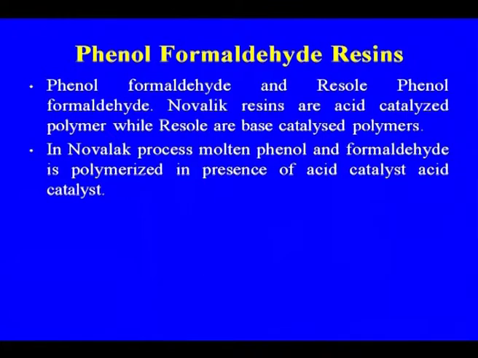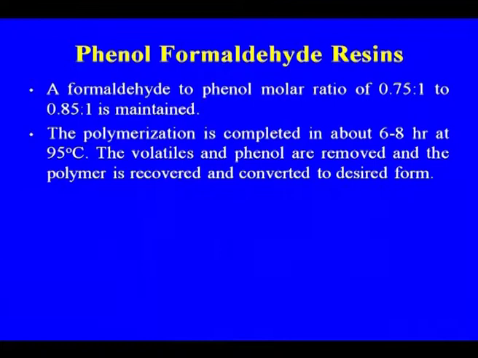In the Novolac process, molten phenol and formaldehyde are polymerized in the presence of an acid catalyst. A formaldehyde to phenol molar ratio of 0.75 to 0.85 is maintained. The polymerization is completed in 6 to 8 hours at 95 degrees centigrade. The volatiles and the phenol are recovered, and the polymer is recovered and converted to the desired form.